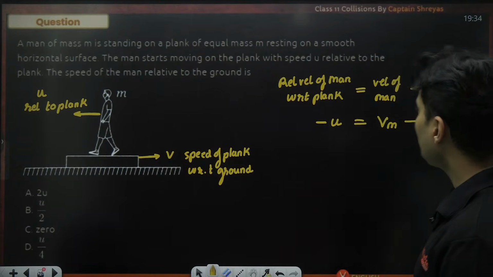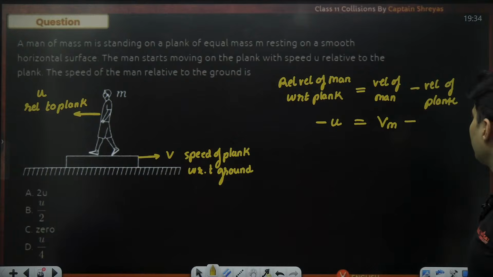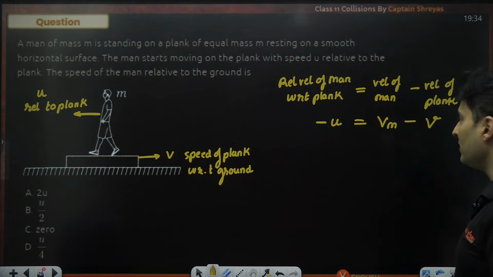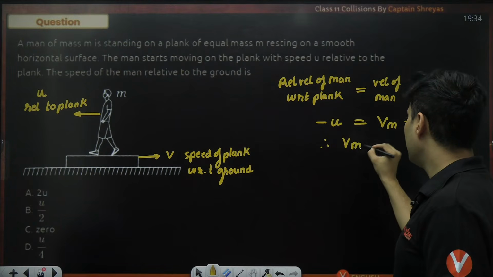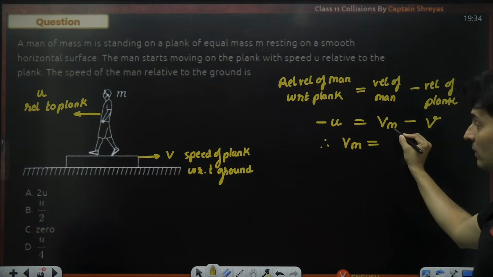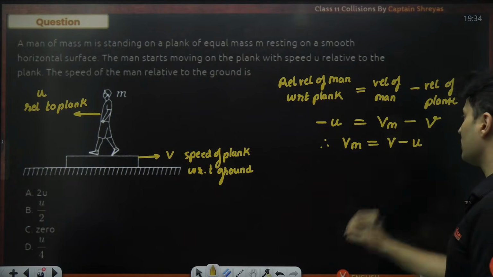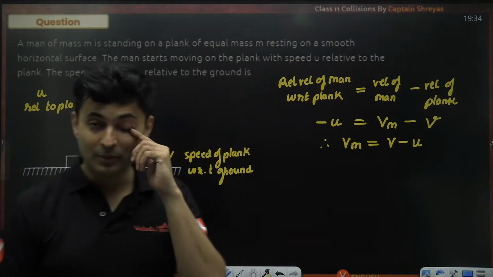Velocity of the plank itself, I've assumed it as v. Is that okay? So from this, we will get Vm, velocity of the man, as minus v becomes plus v minus u. This is the first step of the problem.